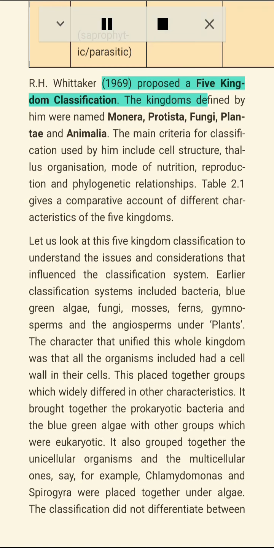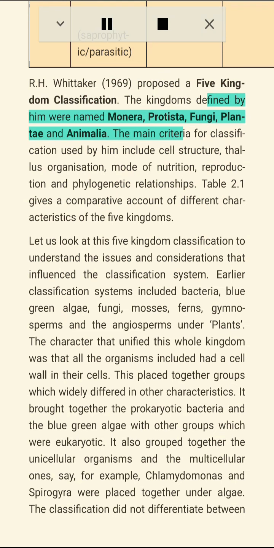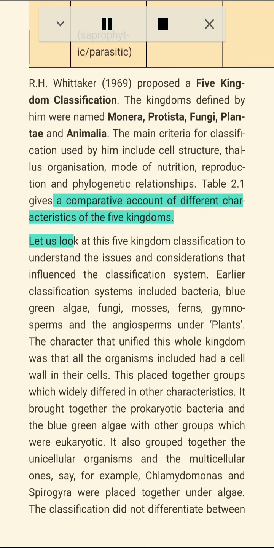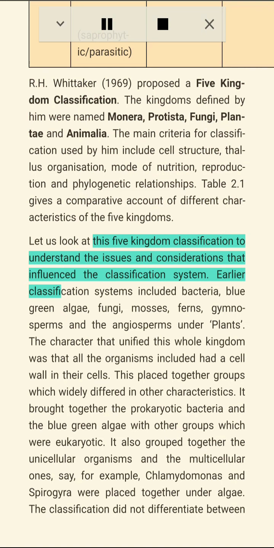R.H. Whittaker, 1969, proposed a 5-kingdom classification. The kingdoms defined by him were named Monera, Protista, Fungi, Plantae and Animalia. The main criteria for classification used by him include cell structure, thallus organization, mode of nutrition, reproduction and phylogenetic relationships. Table 2.1 gives a comparative account of different characteristics of the 5 kingdoms.